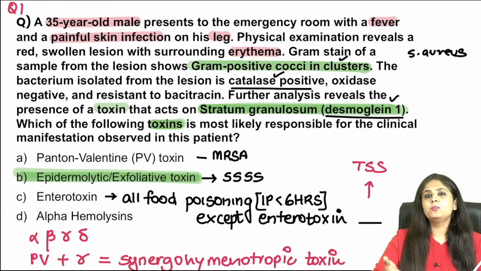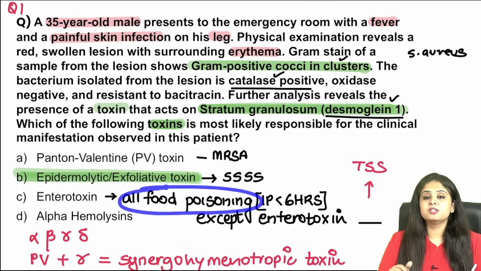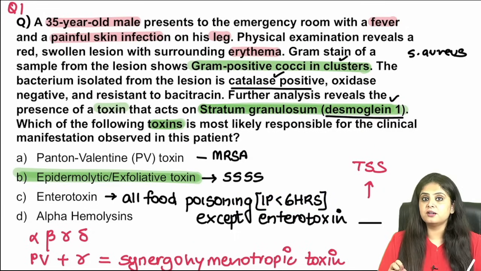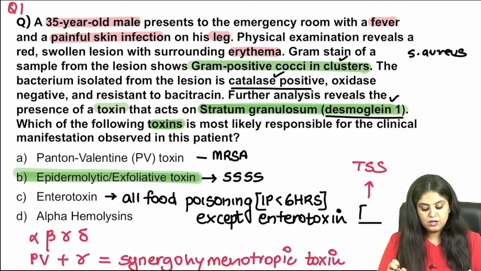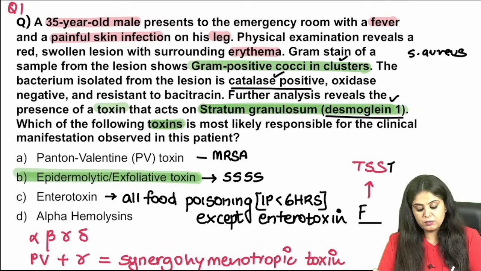I'm not writing it hoping that we've discussed it multiple times before and you remember that the Staph aureus food poisoning is because of consumption of food like milk and meat. So milk products are very important, and the Bacillus cereus food poisoning is because of Chinese fried rice. Both of them have an incubation period of less than 6 hours. So enterotoxin causes food poisoning except enterotoxin F, which is also known as the toxic shock syndrome toxin because it causes toxic shock syndrome. Another thing that we've discussed earlier is that the history of retained tampons and menstruation would be mentioned when discussing toxic shock syndrome.